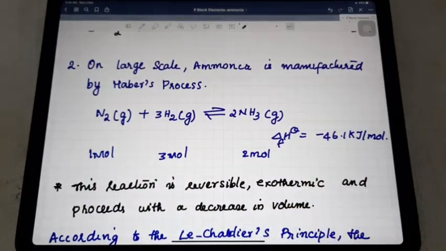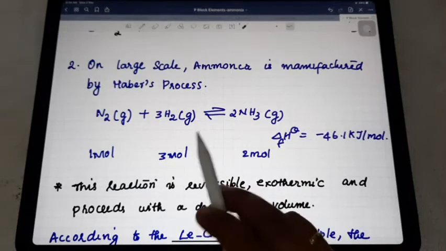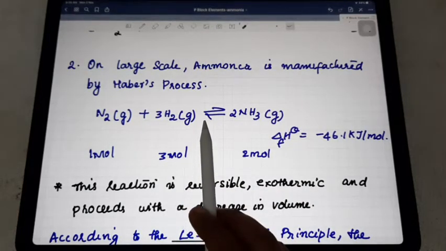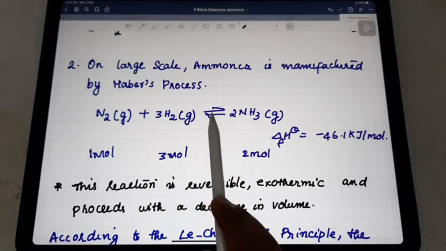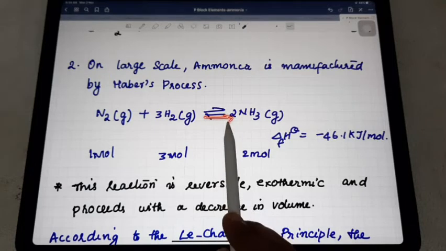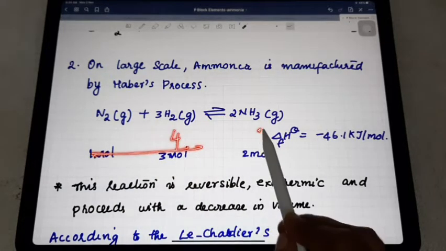In the case of pressure, an increase of pressure on a system at equilibrium will shift the equilibrium in the direction in which the pressure is reduced. That means the equilibrium will shift to the side which has the smaller number of moles of gaseous substances. Here the reactant side has 4 and this side has 2.